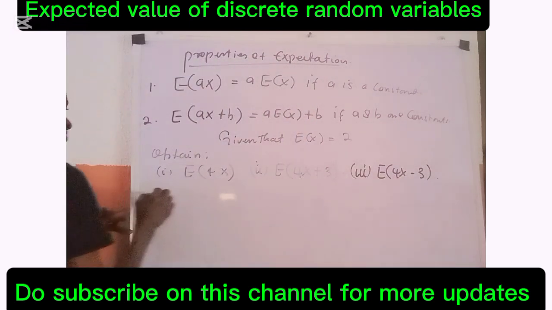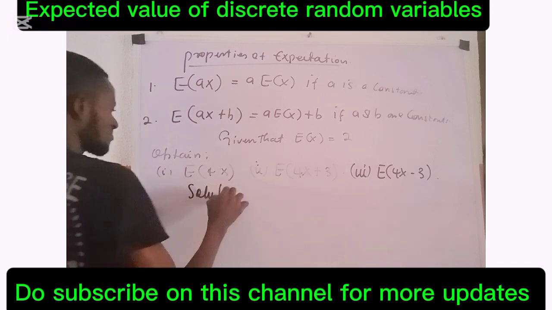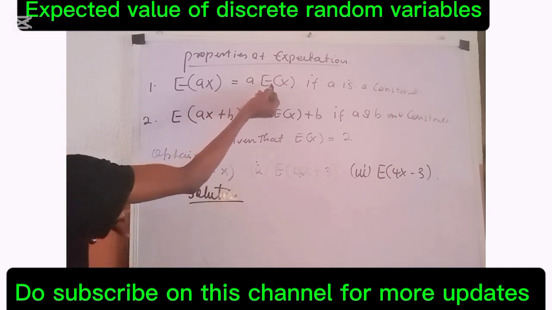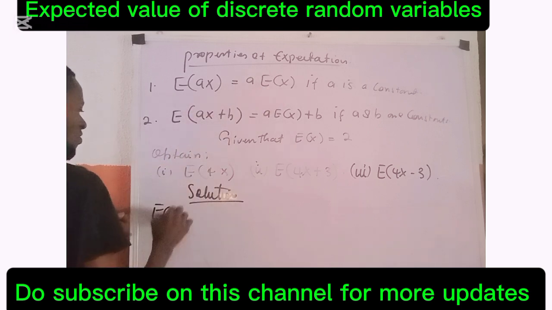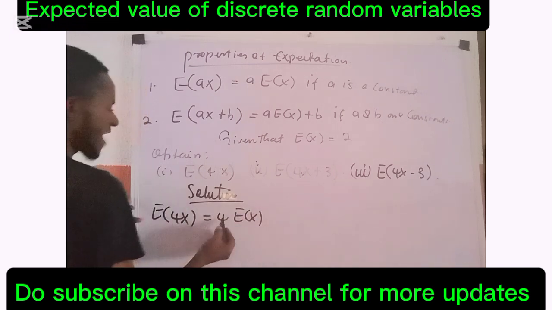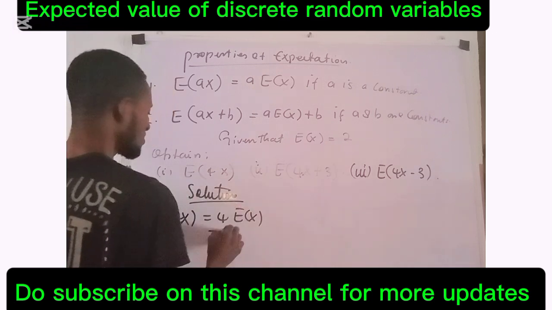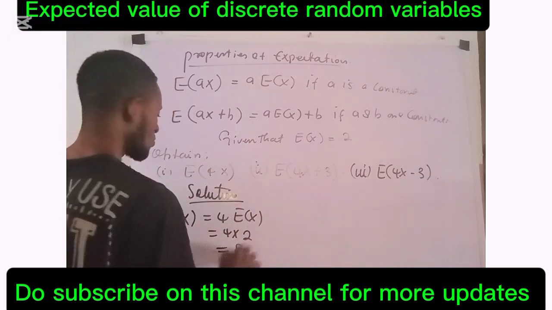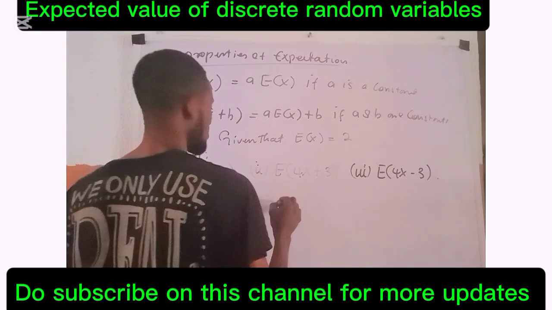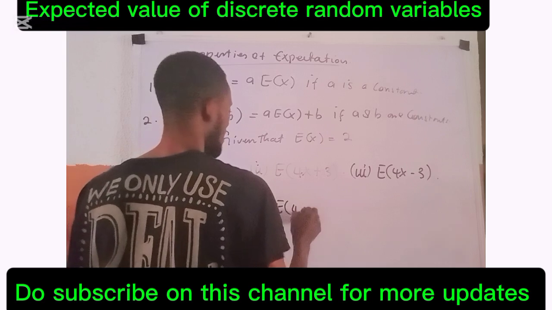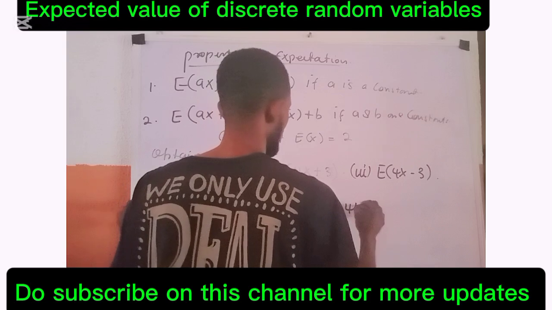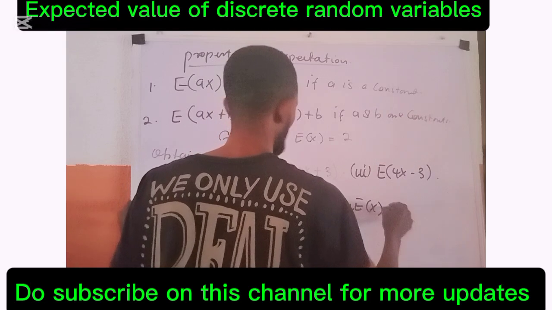For you to solve this, this information has been given to you here. So E of 4x equals 4 E of x. You are told that E of x is 2, so this equals 4 times 2, which is 8. For the next one, E of 4x plus 3 equals 4 E of x plus 3.